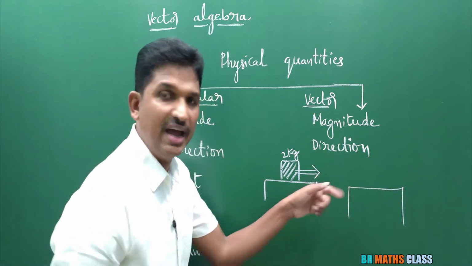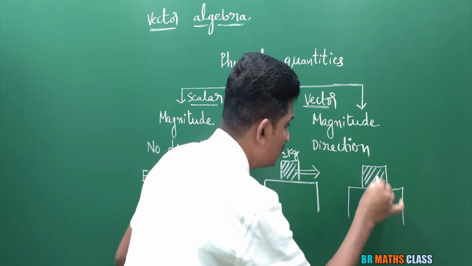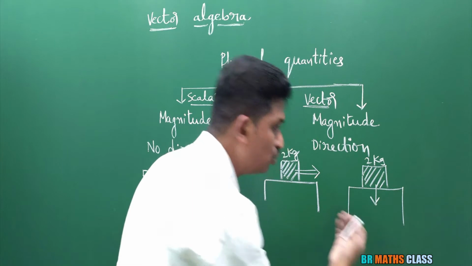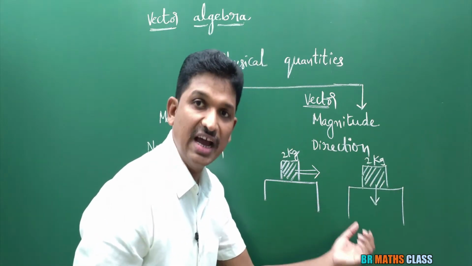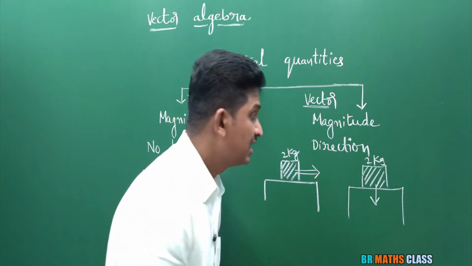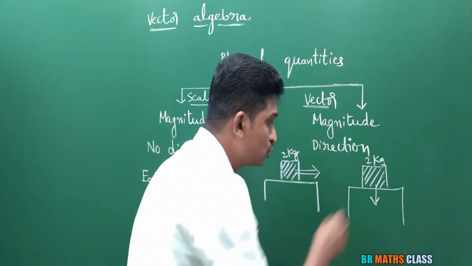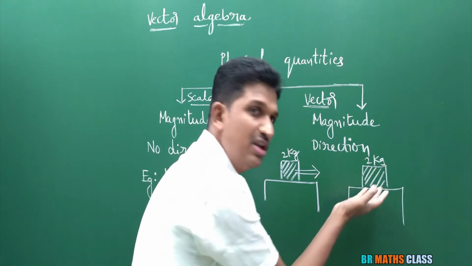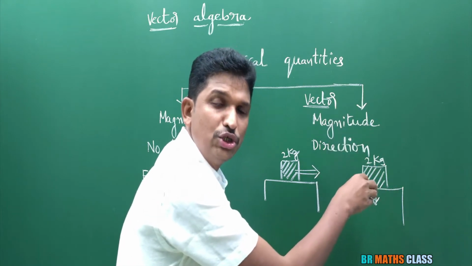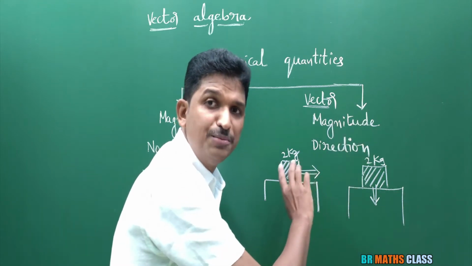Again, you observe here, I consider a table. On this, I'll place an object which is of 2 kgs of weight. Again, I'll apply 4 Newtons of force to this towards the downward direction. Does this object move? No. If I apply force towards the downward direction, here the table is there, a strong opposite force is there. If I apply 4 Newtons of force to this object towards the downward direction, this object is not going to move anywhere.